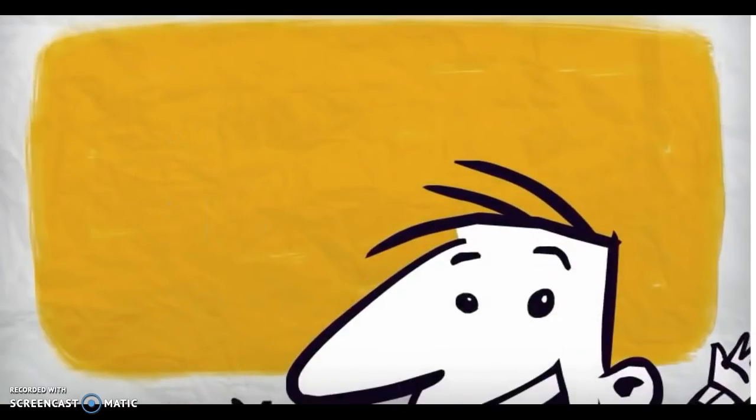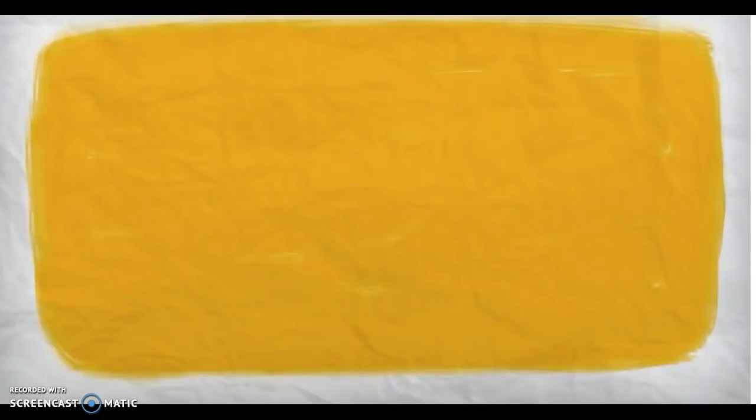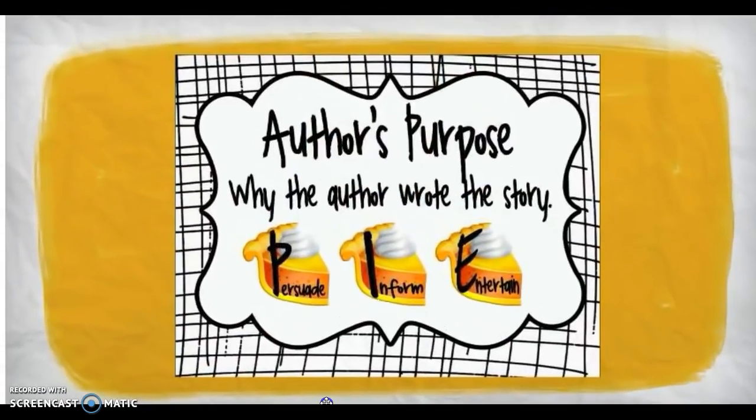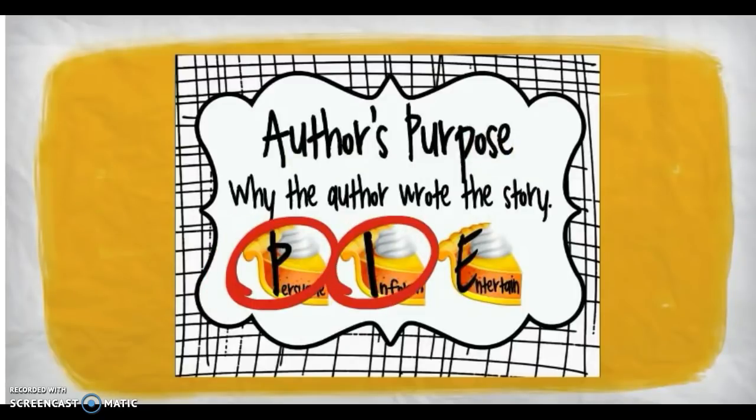After reading a text, we have to ask ourselves certain questions about the text. Author's purpose is why the author wrote the story. He might have written it to persuade us, inform us, or even just entertain us. We have to look for clues in the story.